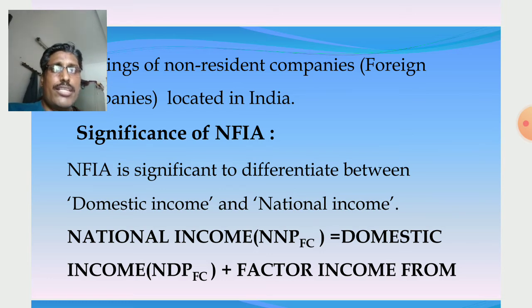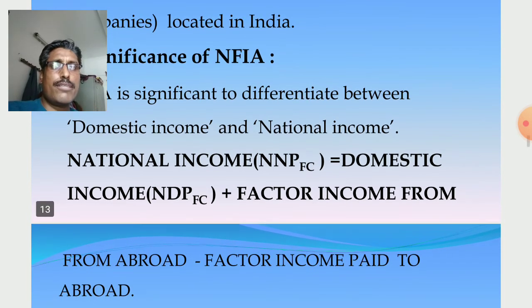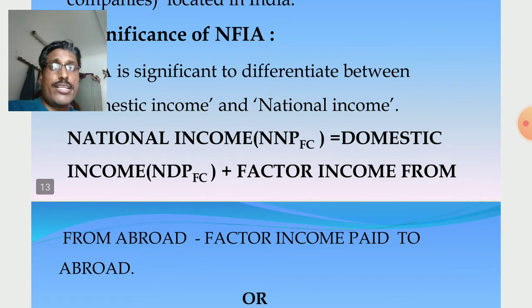NFIA is the difference between factor income from abroad and factor income paid to abroad. If given separately, then factor income from abroad is added and factor income paid to abroad is subtracted.